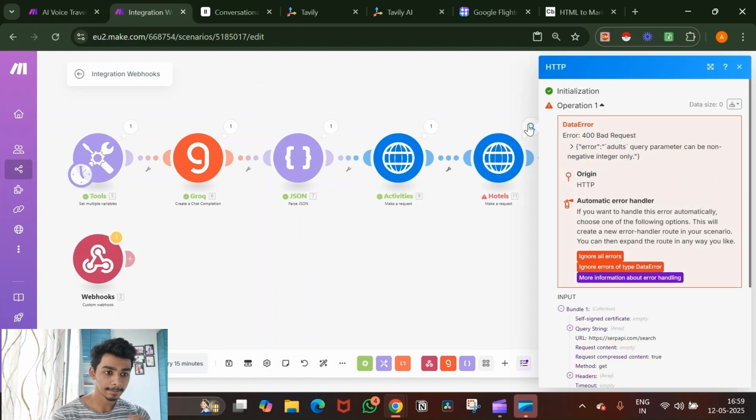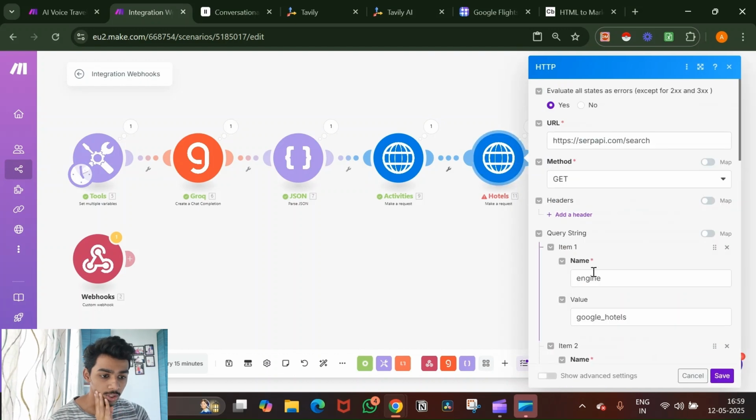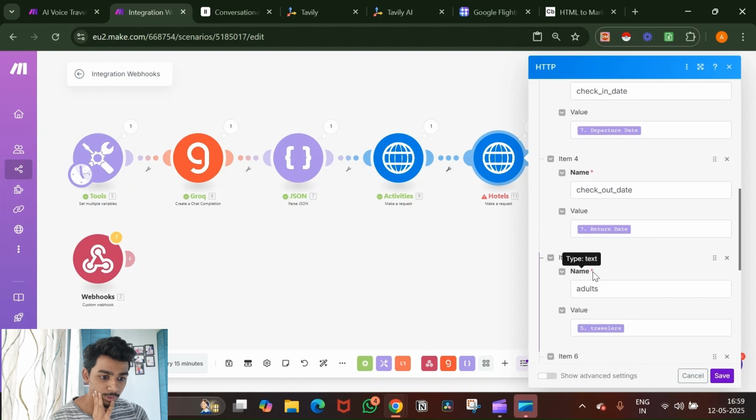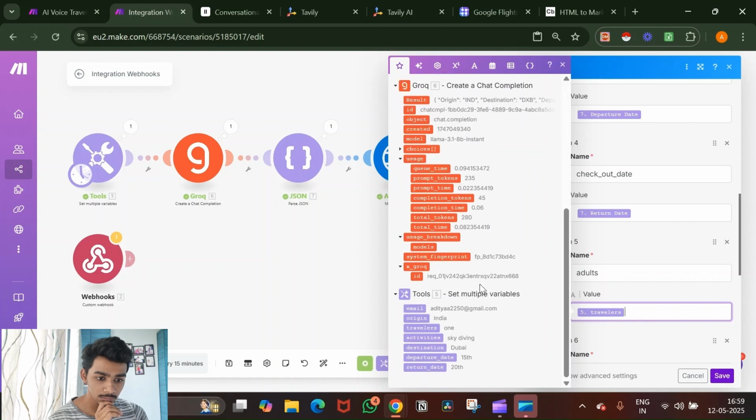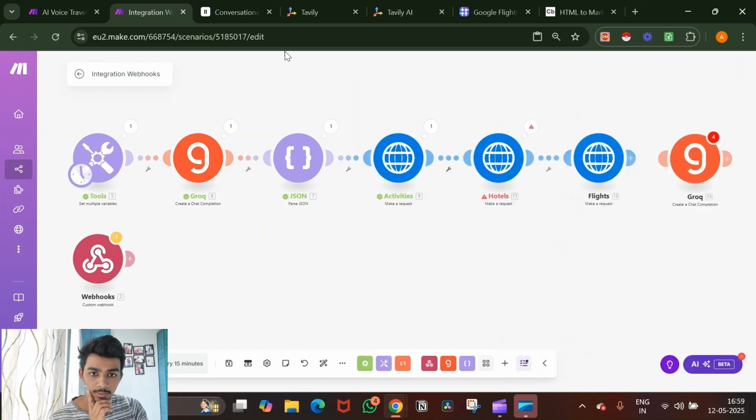Okay. Parameter can be non-negative integer only. What do you mean by non-negative integer? I said the traveler is 1. Does it mean a value? Okay, let's just input a value and let's see.